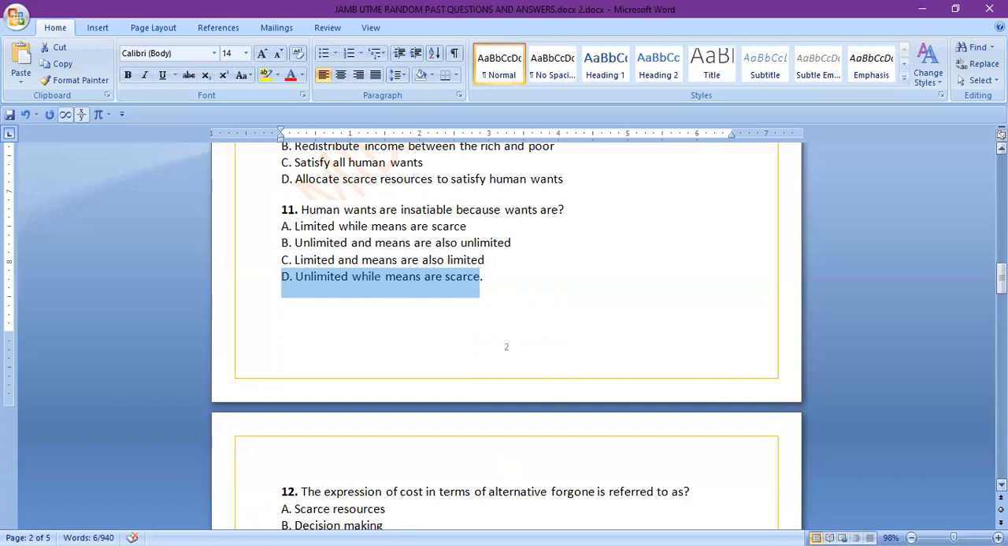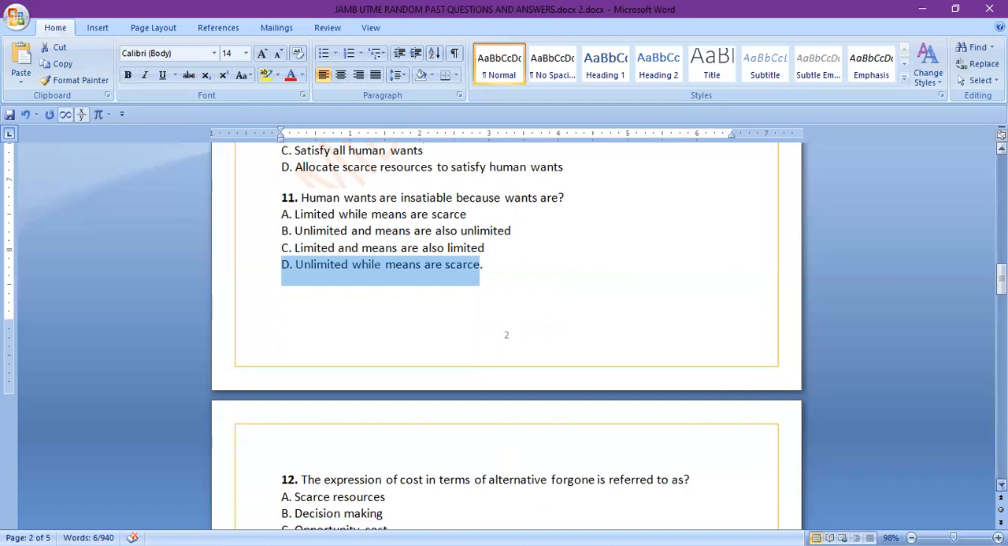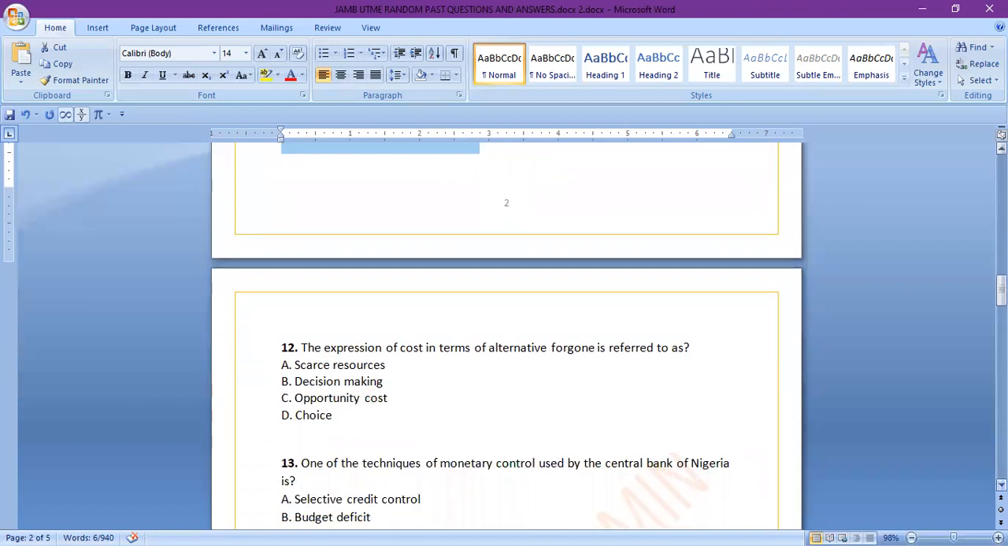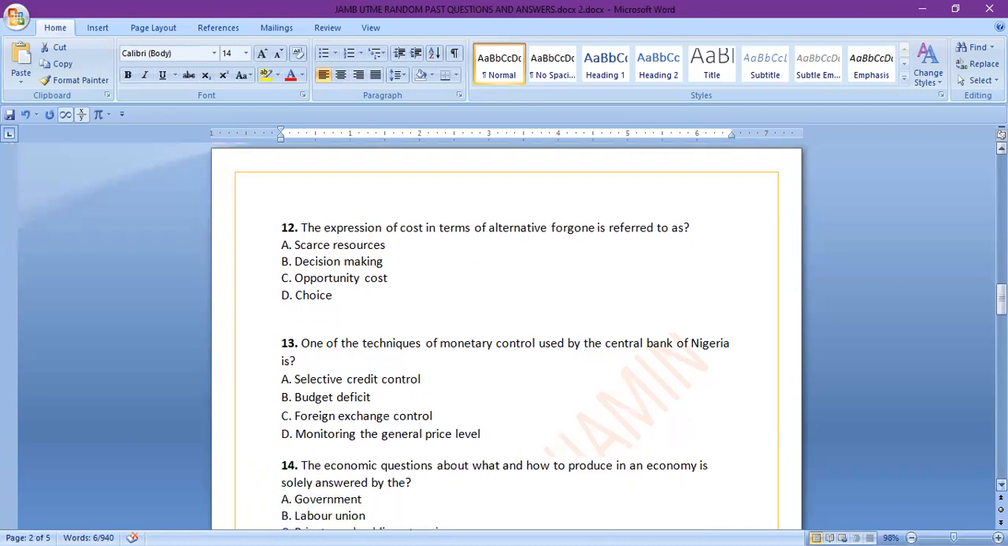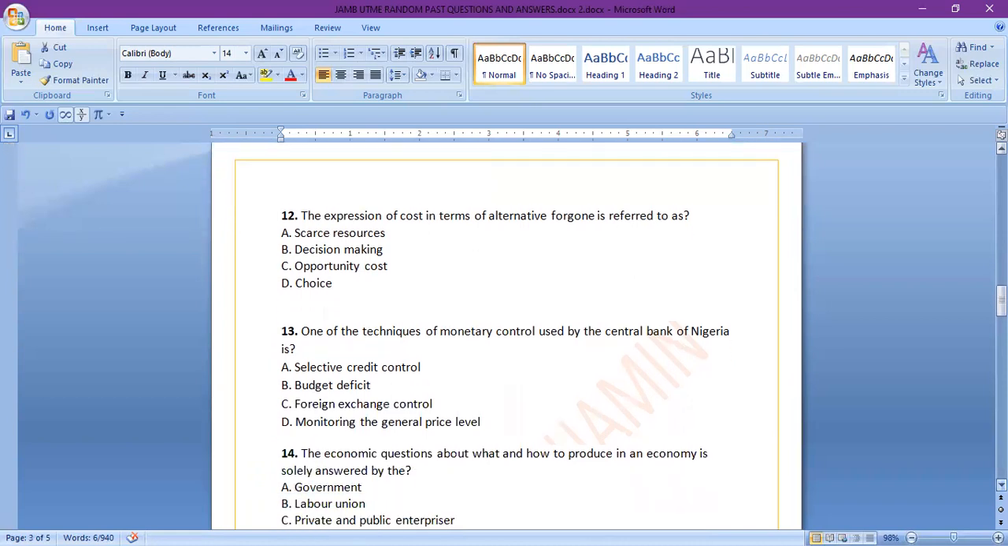And then in future time, when more scarce resources are gotten, then other ones will also be satisfied or be solved. So we're making progress. Number 12, the expression of cost in terms of alternative foregone is referred to as A, scarce resources, B, decision making, C, opportunity cost, D, choice. We all know that when it comes to alternative foregone, then we're talking about what?